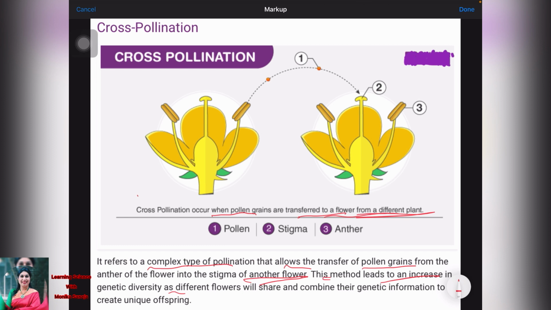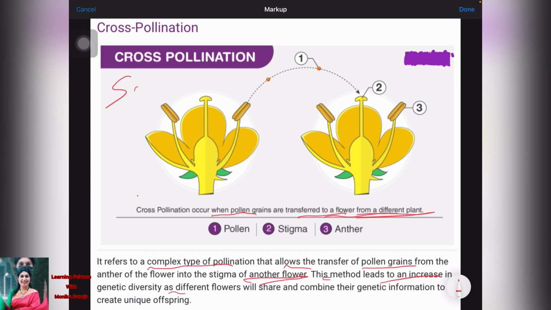The pollen from the anther of one flower is transferred to the stigma of another flower. It is the pollination which occurs between flowers on different plants of the same kind. Simple definition, I am repeating: it is the pollination that takes place between the flowers on different plants of the same kind.